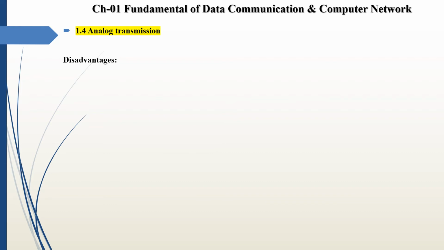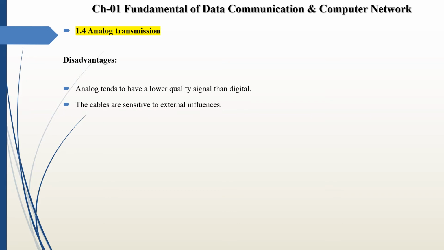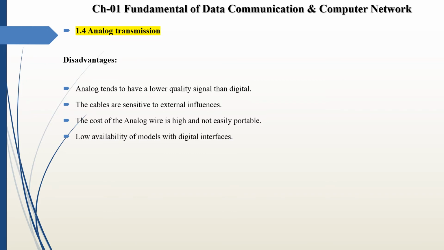Next we see disadvantages of analog transmission. First, analog tends to have lower quality signal than digital. Second one, the cables are sensitive to external influence. Third disadvantage, the cost of the analog wires is high and not easily portable. Next disadvantage, low availability of models with digital interface. Next one, recording analog sound on tape is quite expensive if the tape is damaged.